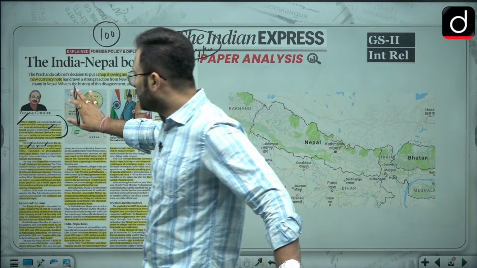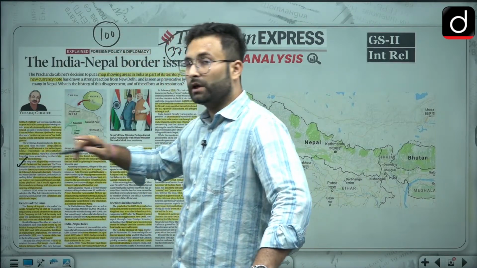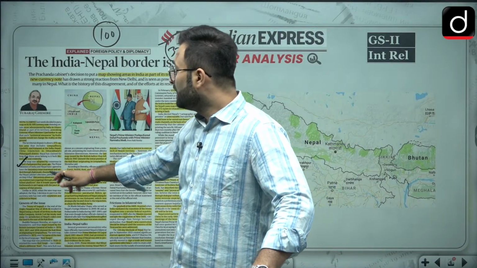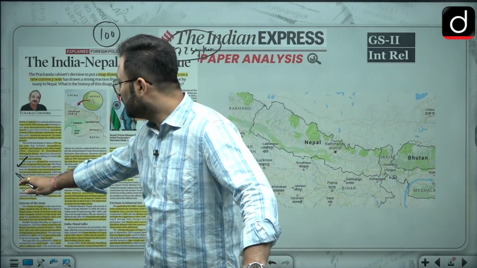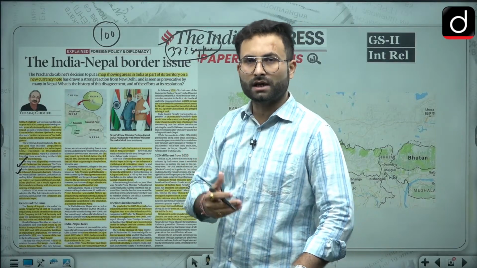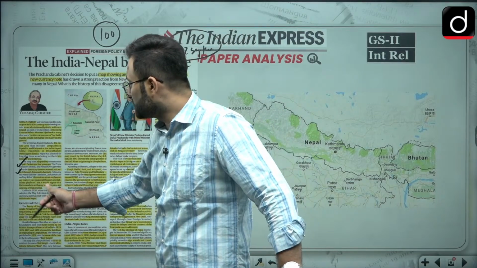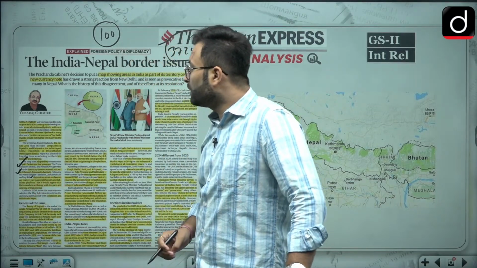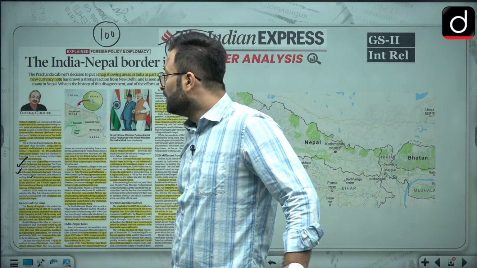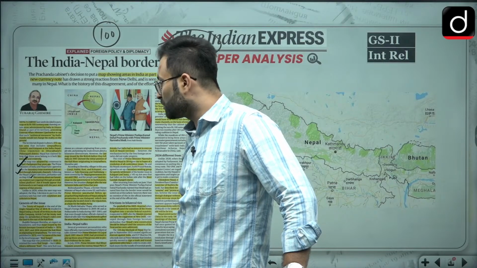Now coming to this particular part, as I told you, Nepal's parliament 4 years ago, in 2020, adopted a new map, okay. At that point of time, our Prime Minister and our government said that we will examine the boundary issues through diplomatic channels. But then there were visits etc., and in that this particular issue was not resolved, okay. So they are now doing these certain things. Discussions about our boundary matters are ongoing through the established platforms, but it would appear that Kathmandu is not happy with the pace and the urgency of the process, okay.